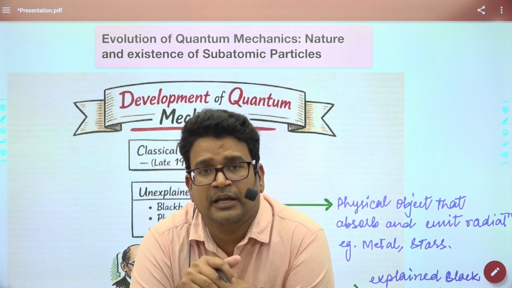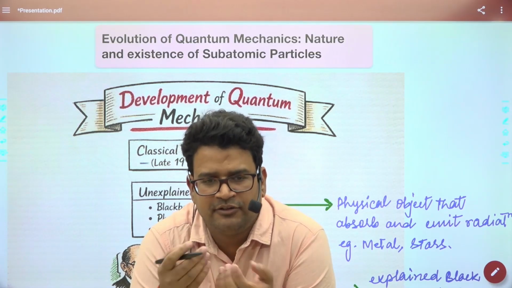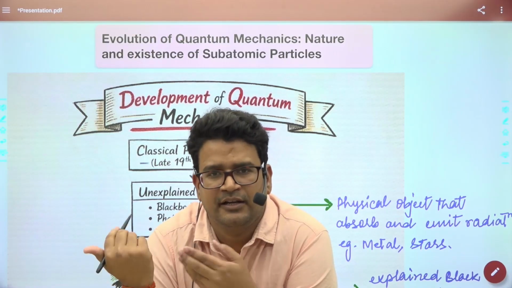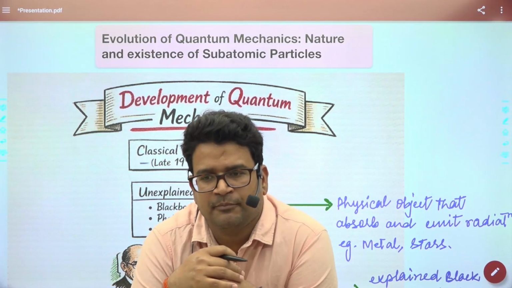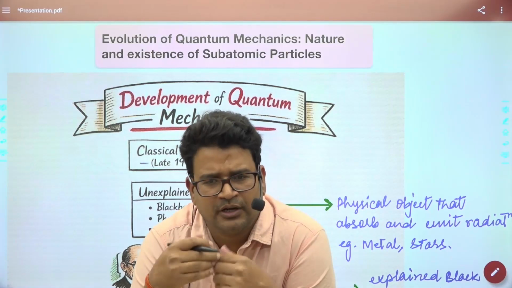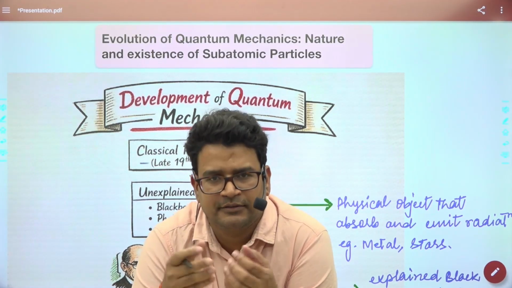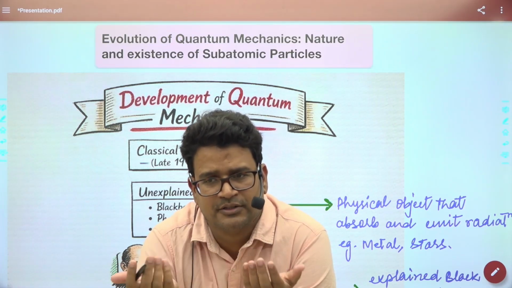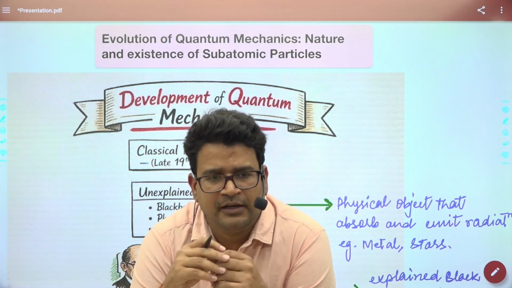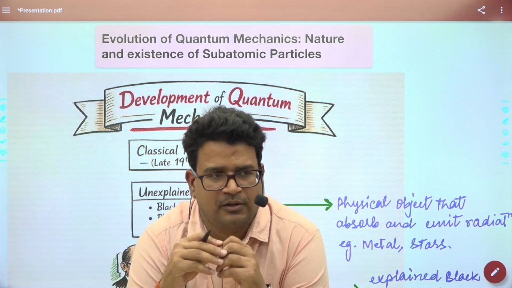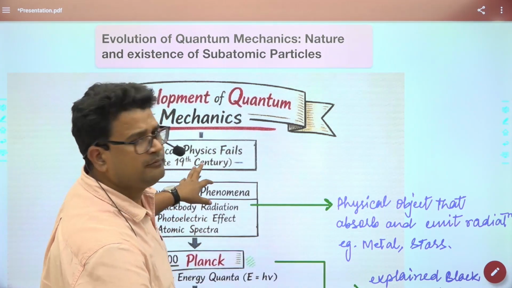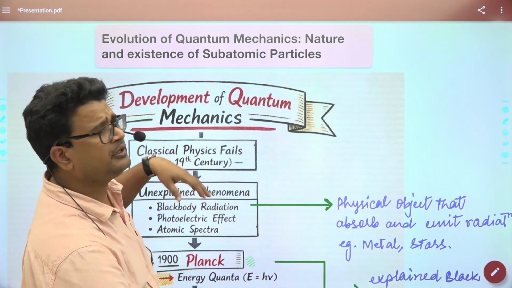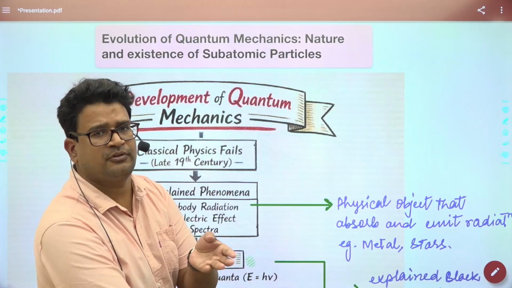For example, LEDs. We develop LEDs by understanding the behavior and nature of these particles. There are so many things. For example, we are developing MRIs. For developing this MRI technology, we need to understand the behavior and nature of the particular subatomic particle. That is why we are going to study how these subatomic particles were explored and how their natures were identified.